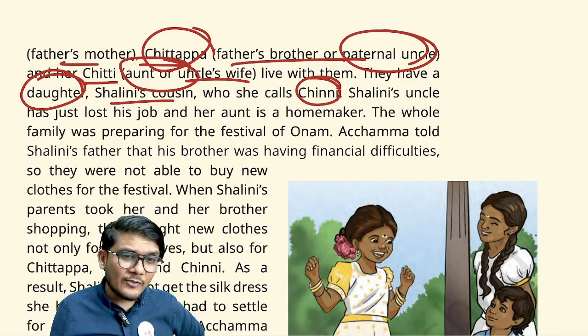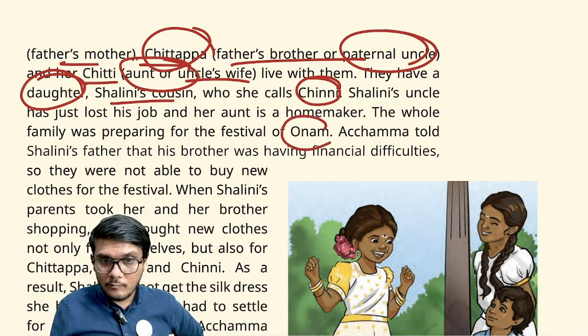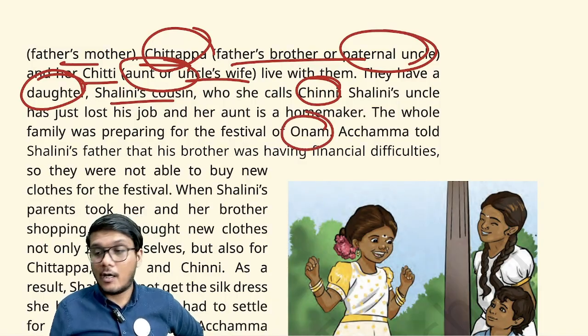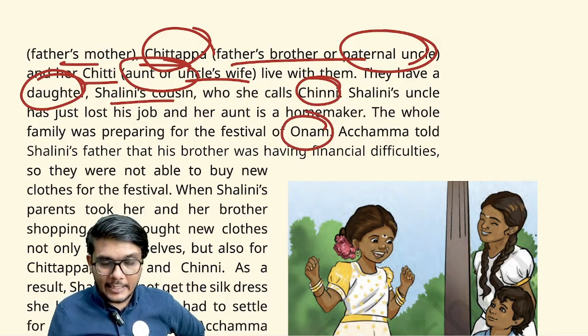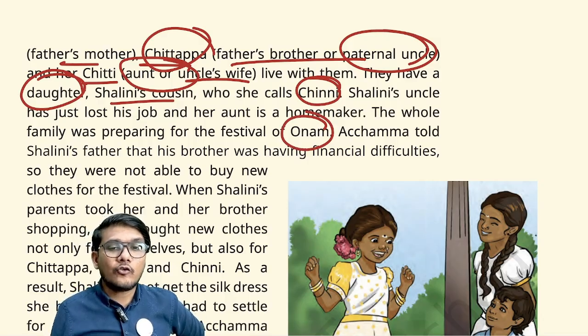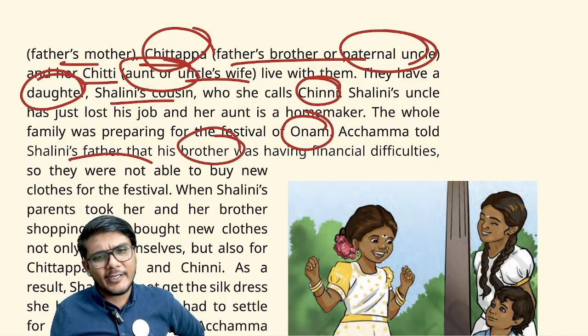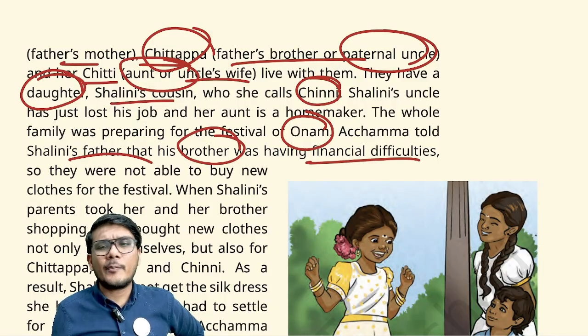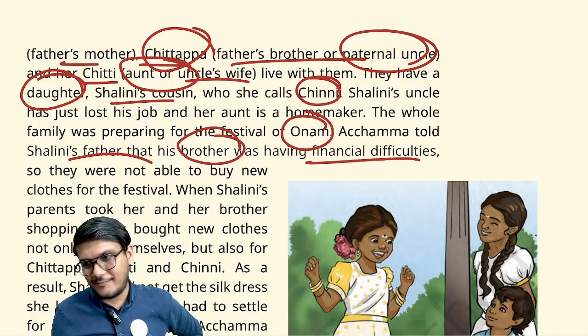Now the whole family is preparing for the festival of Onam. Onam, very famous in Kerala especially. Onam is a festival famous in Kerala specifically, right? So Achama told Shalini's father that his brother was having financial difficulties, so they will not be able to buy new clothes for the festivals.